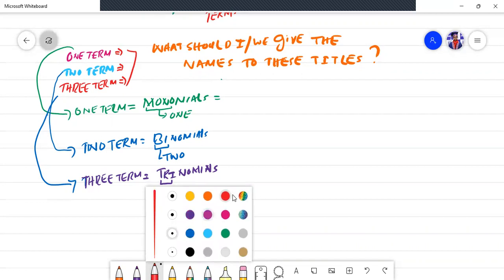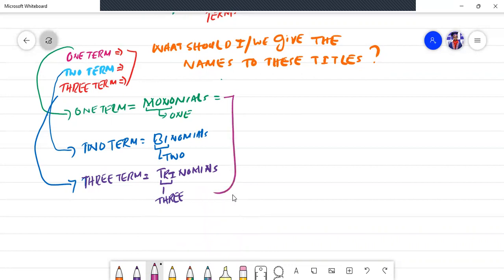These are actually the types of polynomials. These are actually categories of polynomials.